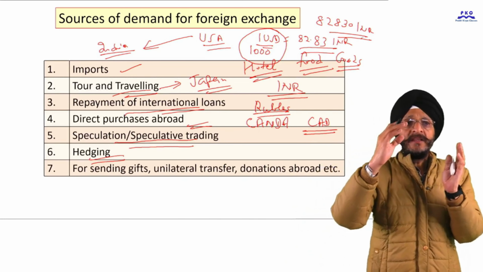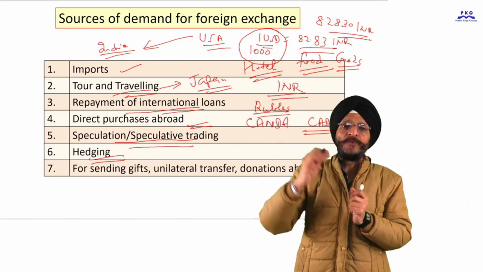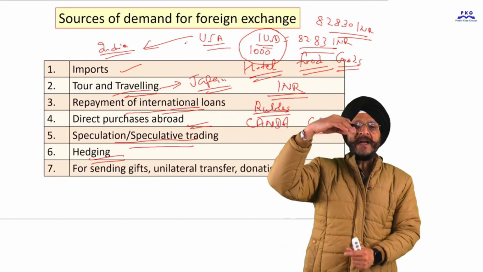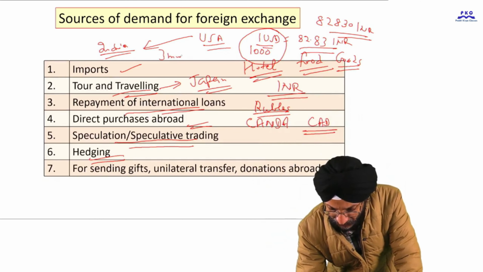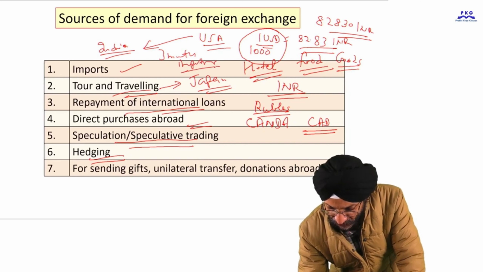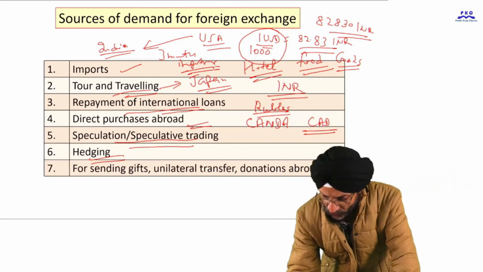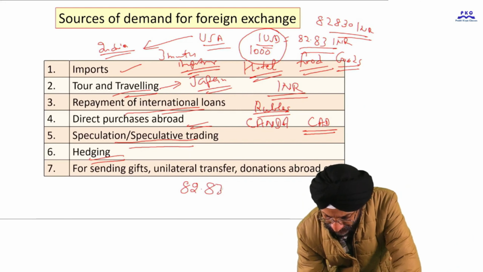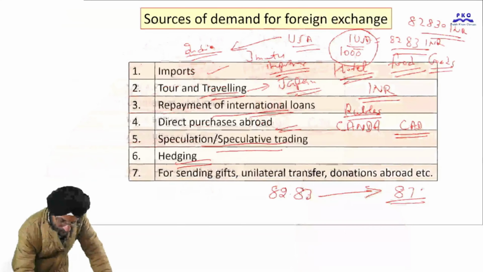But the transaction is to take place sometime in future. Say the import is to take place at a certain date in future, say after 3 months. There is a 3 months time lag. But the businessman in India thinks that the price of the US dollar, which is at present 82.83, may increase to 87 Indian rupees.